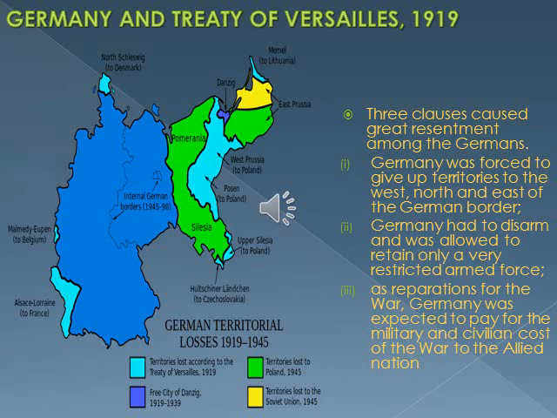So in the Treaty of Versailles there are three important clauses that caused great disappointment among the Germans. First, Germany was forced to give up her territories. Second, Germany was forced to reduce her weapons and was allowed to maintain only a very restricted armed force. Third, as reparations for the war, Germany was expected to pay for the military and civilian cost of the war to the Allied nations. These three particular things caused great disappointment among the German people.